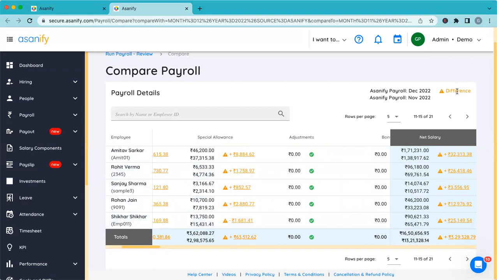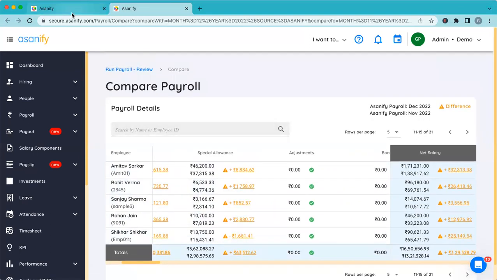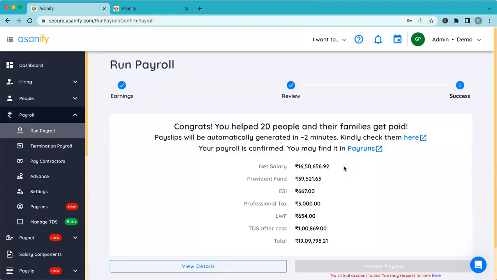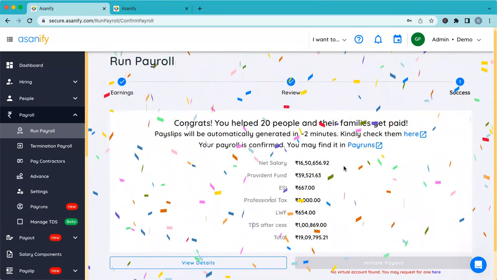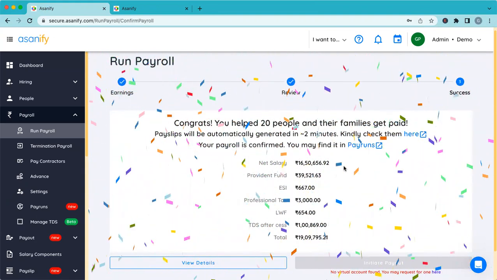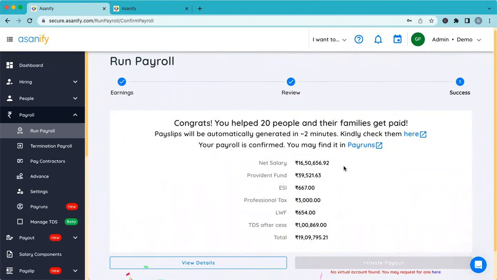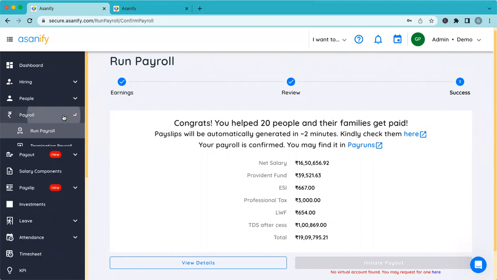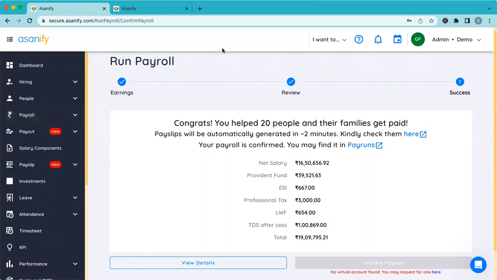This becomes very easy for you, and if everything is in order, you can simply confirm and generate payslips, and you can initiate the payout from Asanify to people's bank accounts. There are many activities on payroll needed to make sure that the payroll you are running is done accurately. This is one of those activities where comparing it across all components for all employees makes it very simple. I'd encourage you all to use this feature, and Shweta will connect separately also so that you are not calculating the payroll by downloading and re-uploading it. You can actually do it in one go itself.